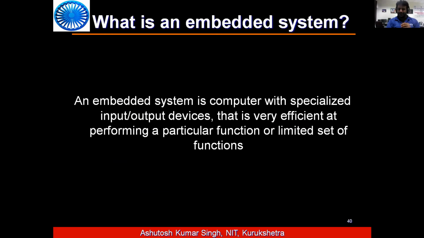Now, what is an embedded system? Whenever we say computer system, there is a cousin sister, the embedded system. An embedded system is also a computer with specialized input-output devices that is very, very efficient at performing a single function. Sometimes students in kindergarten schools ask the question, what is a computer? I answer them, whenever you are pressing the button, that is a computer.